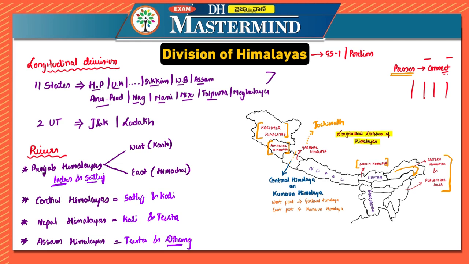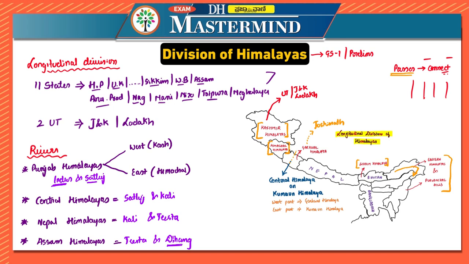Now let us start with the Kashmir Himalayas. I hope you already have this related map, or you can write the details on the map itself, so that it will be easier for you when you revise, and you can remember in a proper picture manner. So Kashmir Himalayas comes under two union territories, that is, the Union Territories of Jammu and Kashmir and Ladakh. This at least we know, right?